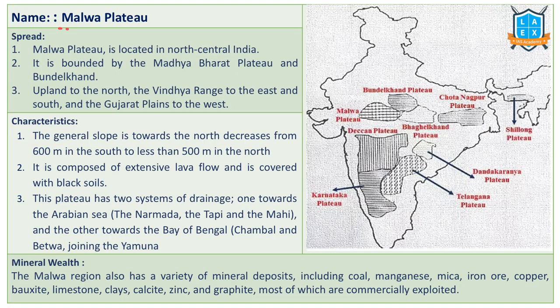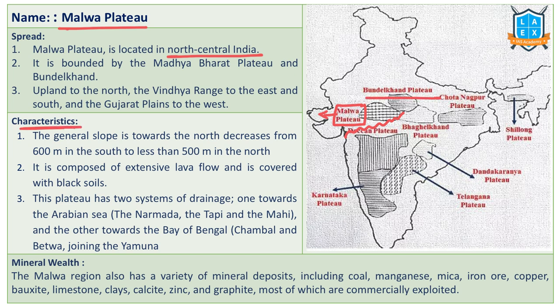First one is Malwa Plateau. Malwa region, Malwa Plateau region. It is located in north central India. It is bounded south and west by the Vindhya ranges. On this side are the Gujarat plains, and on this side we have Bundelkhand Plateau.